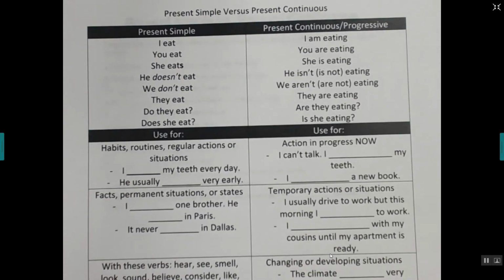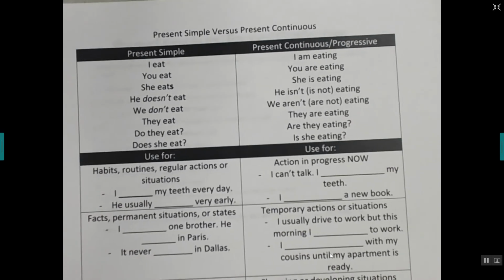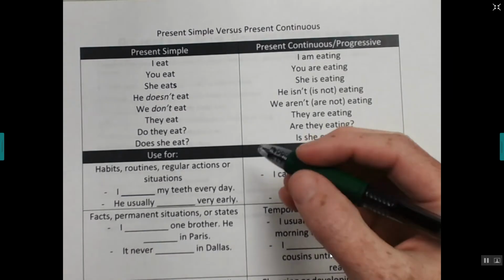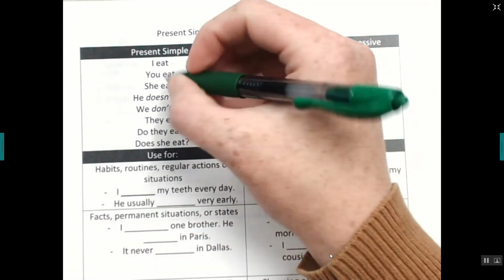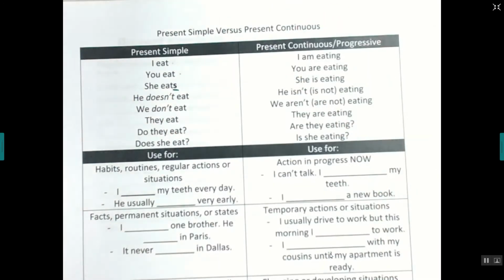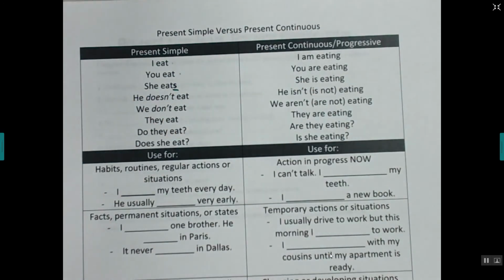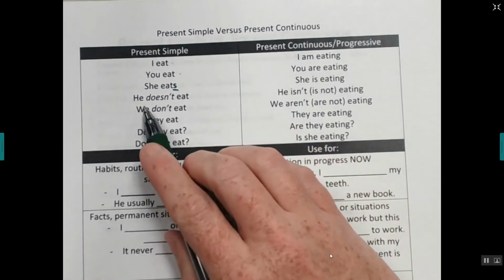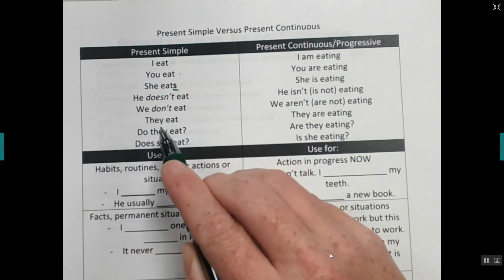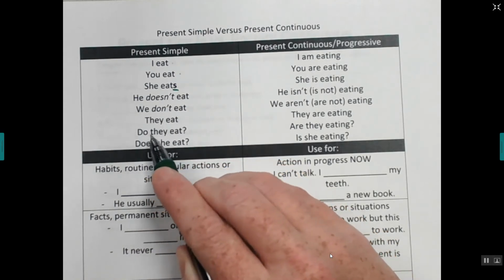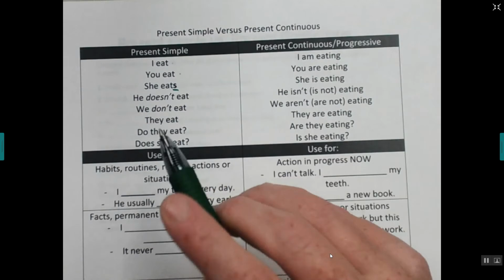All right, so here are our notes. Just a simple reminder. For present simple, I eat, you eat, he, she, and it, we have the S. He eats, she eats, it eats. And then for negative, he doesn't eat, we don't eat, they don't eat, and then the questions. Do they eat? Does she eat? All right, that's just a review.